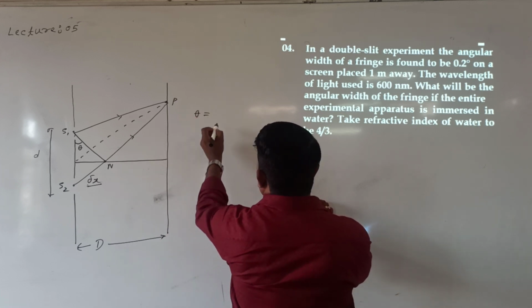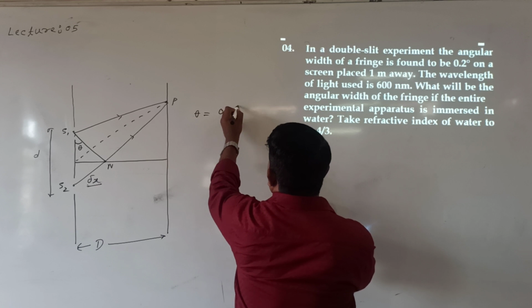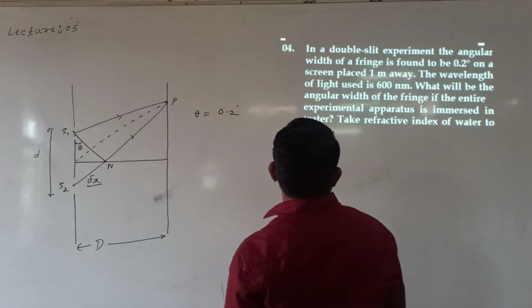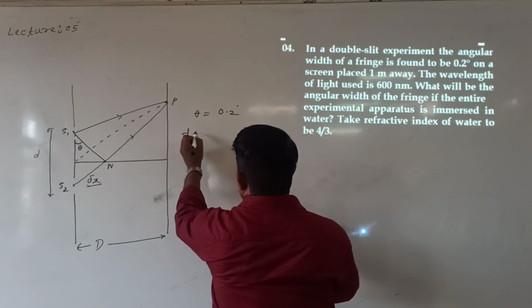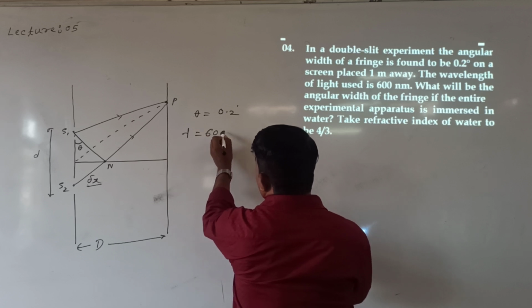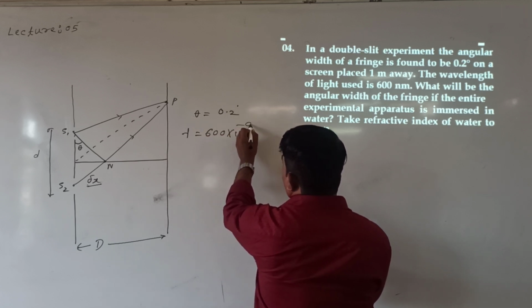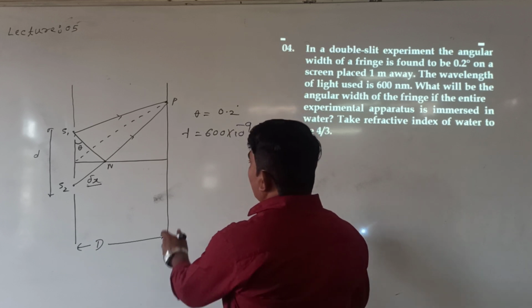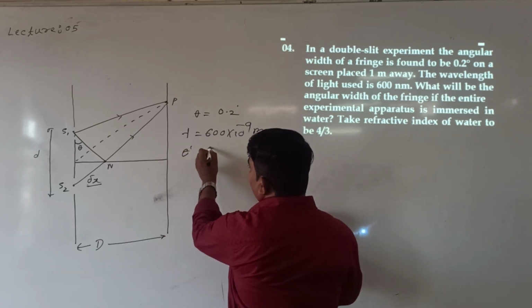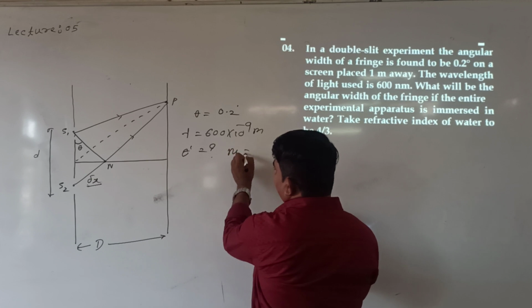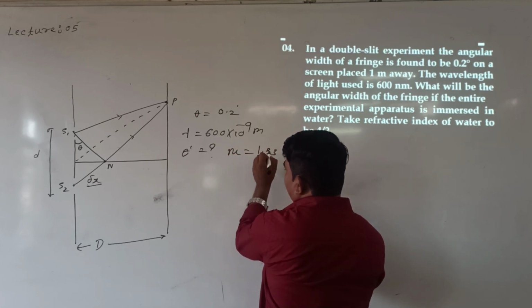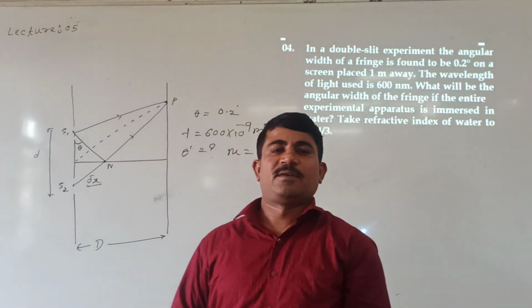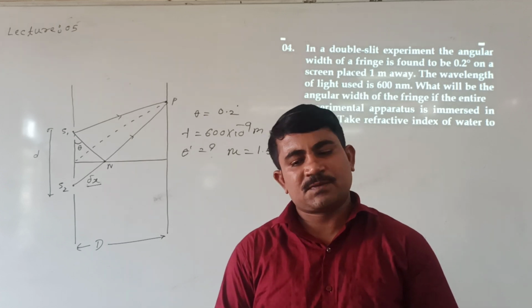Angular fringe width theta is equal to what value? Theta is equal to 0.2 degree. Then for what wavelength? The wavelength of the light is 600 nanometer. Then what is the new angular fringe width if it is immersed in water? Refractive index of water is 1.33.